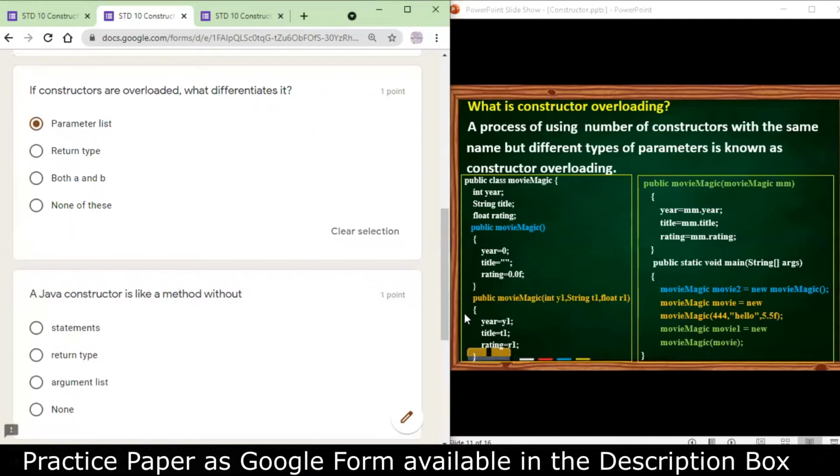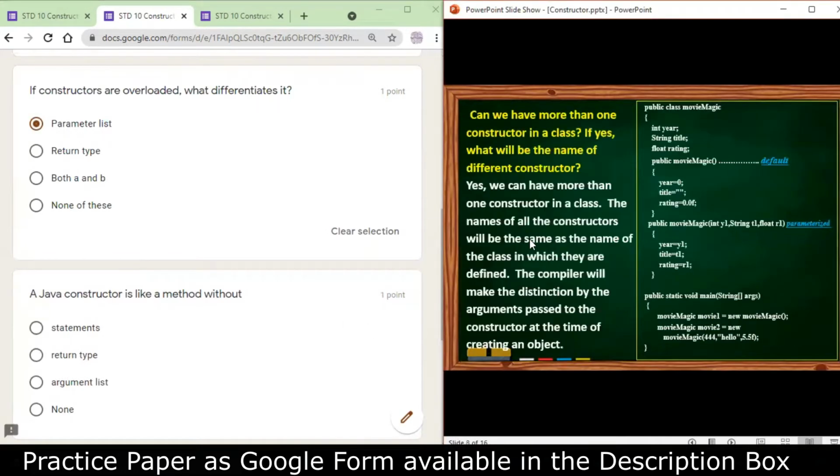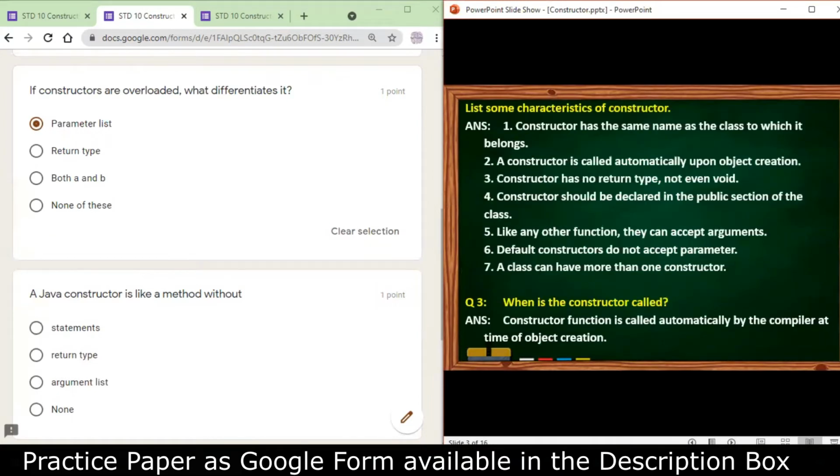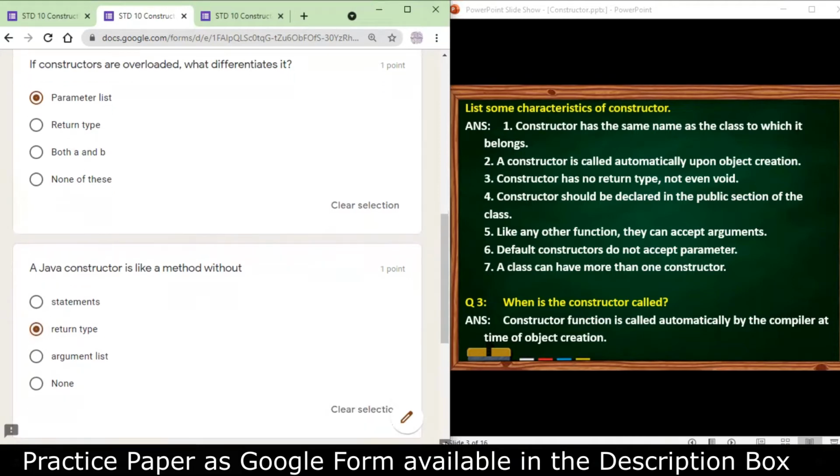A Java constructor is like a method without, statement, return type, argument list. You can see in the characteristics of constructor in the third point, constructor has no return type, not even void. So a Java constructor is like a method without return type.